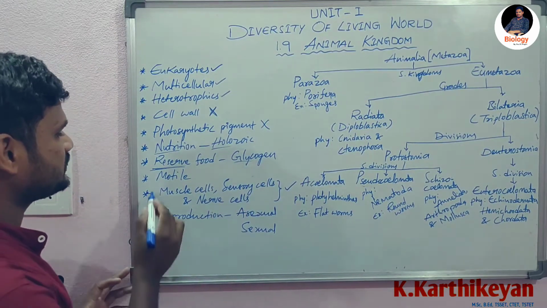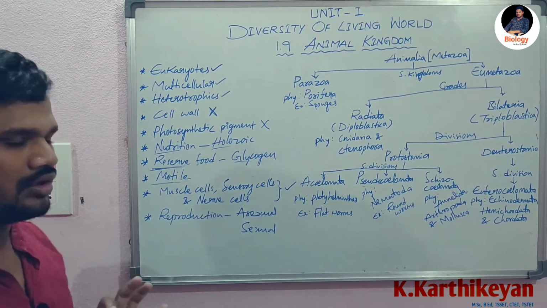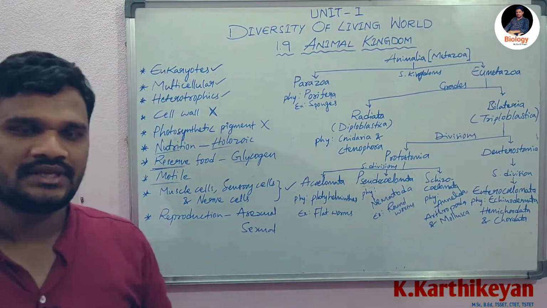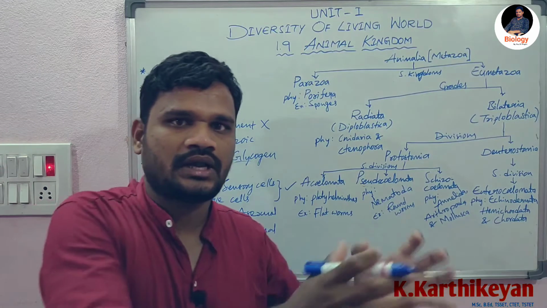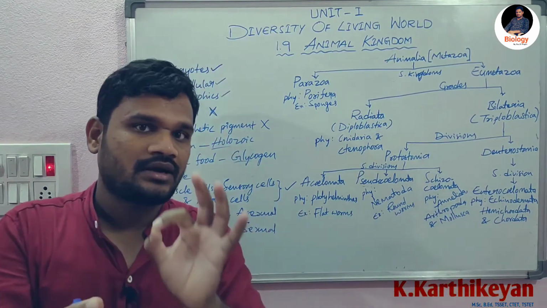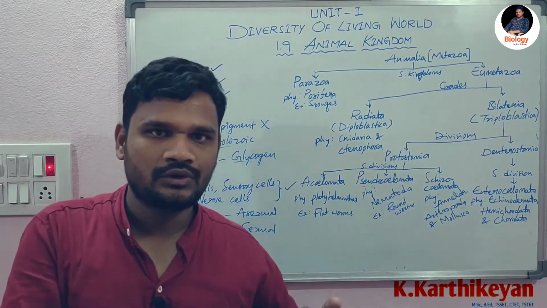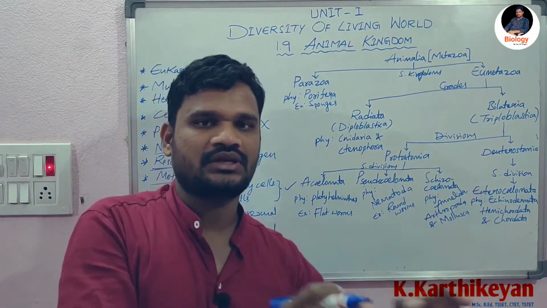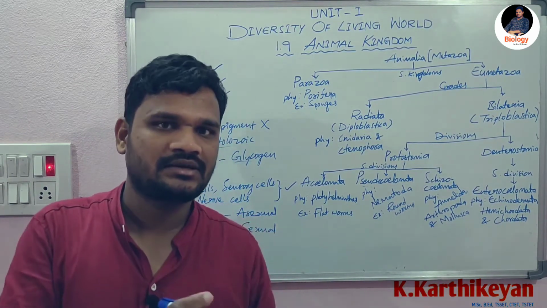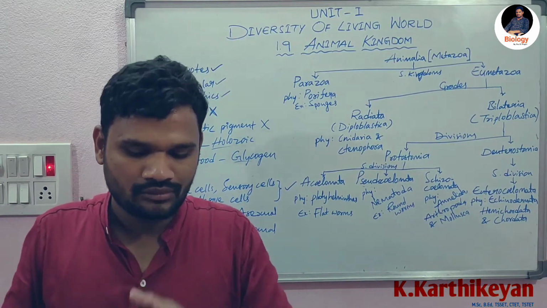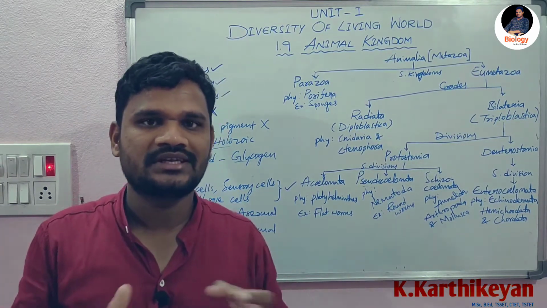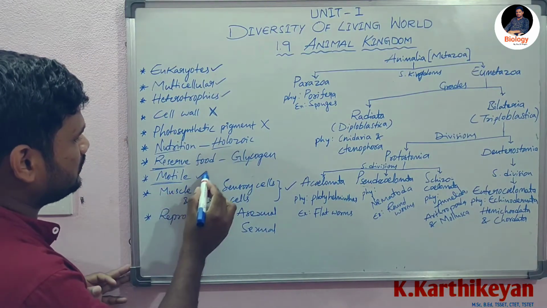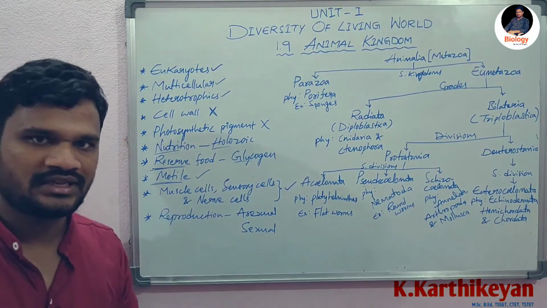And the next character is that all or the majority of animals are motile. Motile means they can move from one place to another place, okay? But plants are not movable, that is, they are unable to move from one place to another place. That is the nature of a plant, but animals move from one place to another place. That nature is known as motility. All animal kingdom organisms show motile nature.